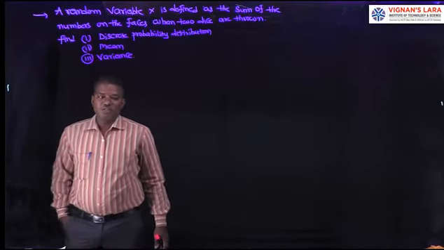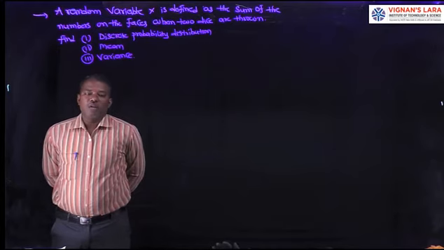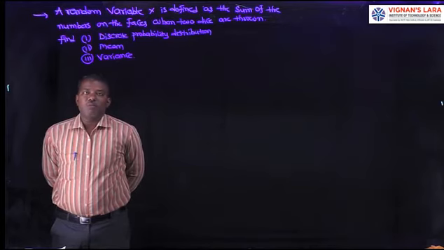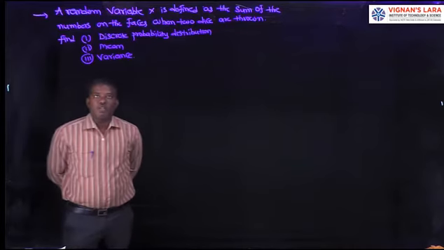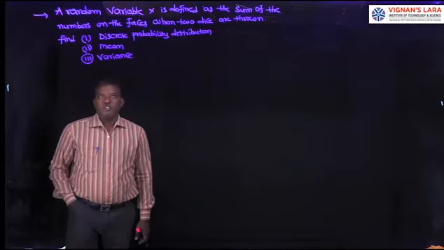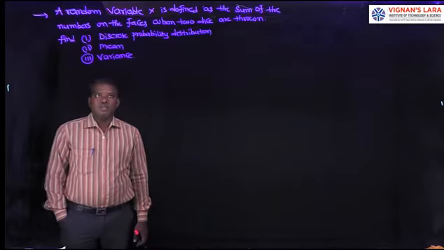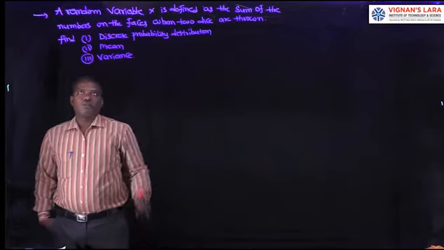Good morning, students. In the last class, we discussed the random variable and types of random variables, both discrete and continuous random variables, and some problems on discrete random variables. Now, I am going to explain the miscellaneous problems on discrete random variables, in which the major contents are discrete probability distribution, mean, and variance.